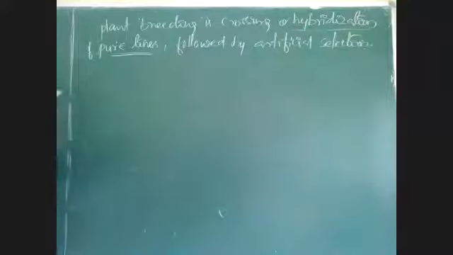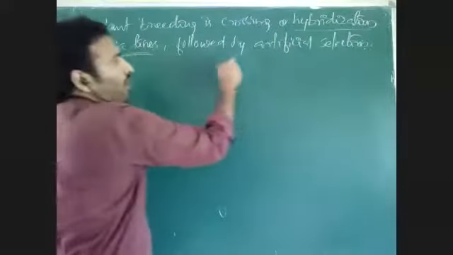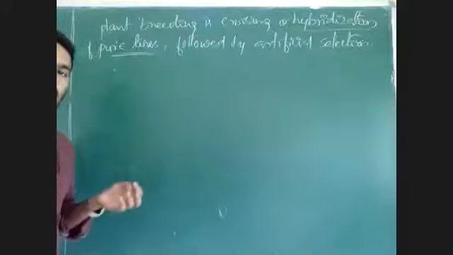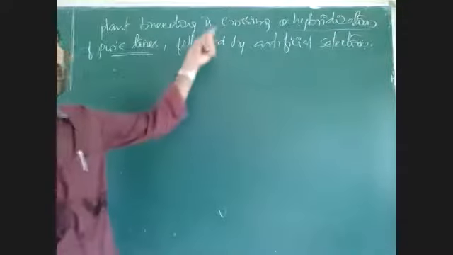This is a very important point. Many times this question was asked in the NEET exam. Plant breeding involves crossing or hybridization of pure lines followed by artificial selection. What are the two stages of plant breeding? Crossing followed by artificial selection. Or a question may come, how can we develop new varieties by using plant breeding? Crossing followed by artificial selection. That is the main point.